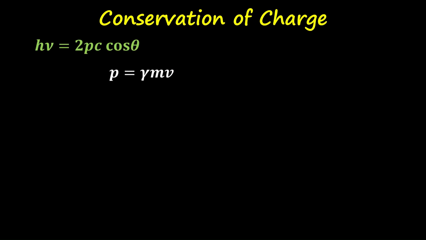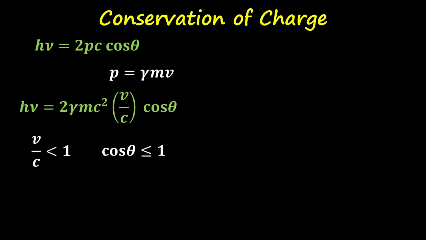In this relation, let us substitute the expression of p using the relativistic momentum expression. So we get this. Now here v/c will be less than 1 and cos θ will be less than or equal to 1. Using these two conditions, we have hν < 2γmc².